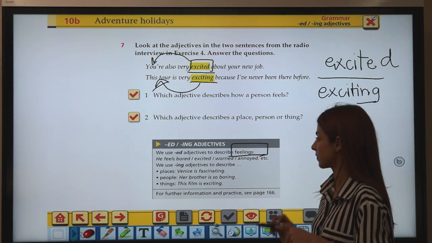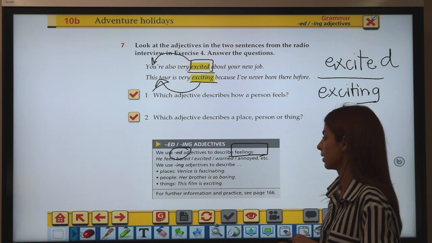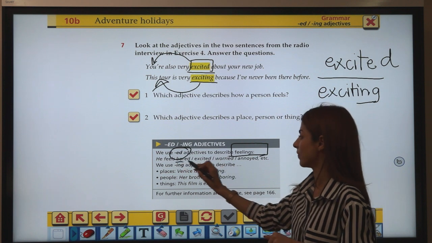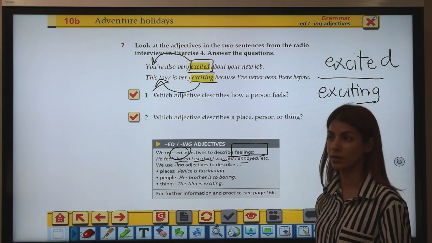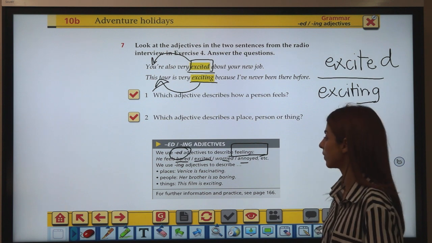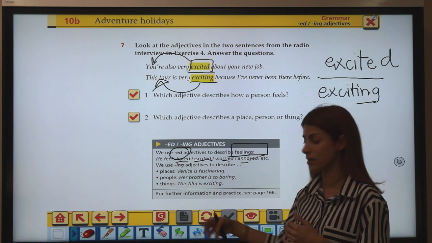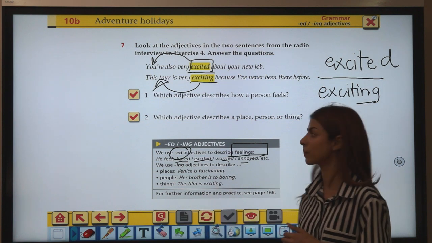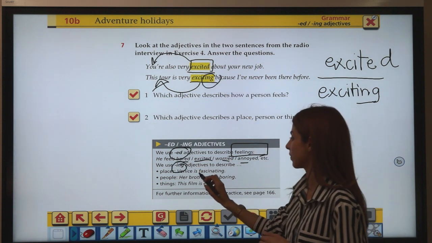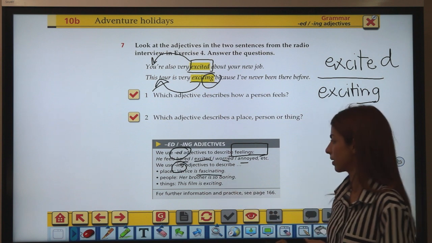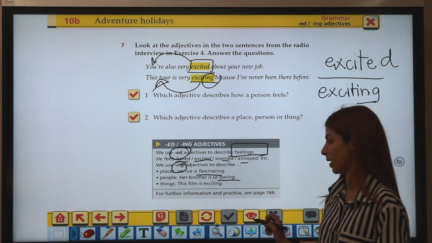If you use the adjectives to describe feelings, you have to end them with ed, right? For example, he feels bored, he feels excited, he feels worried, he feels annoyed, he feels interested. But if you are using the adjectives to describe other things like places, people, things, you end them with ing here. For example, Venice is fascinating. Her brother is boring, right?